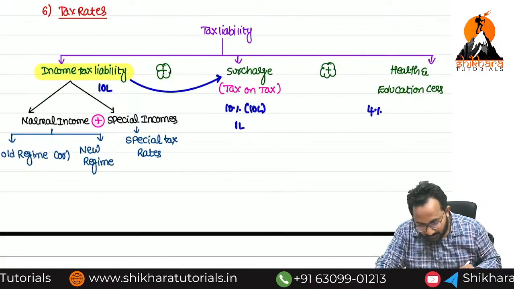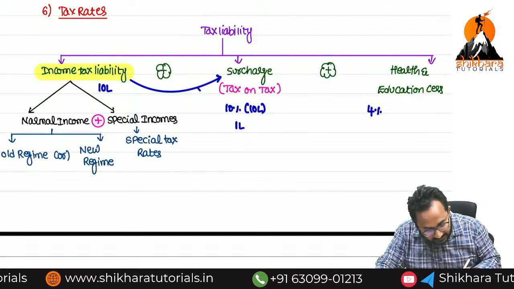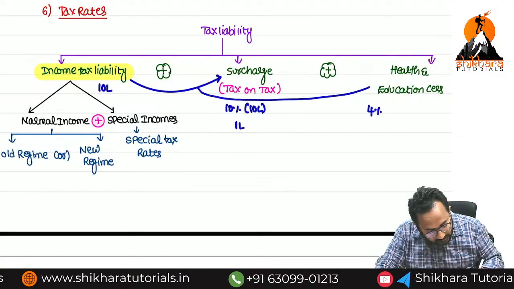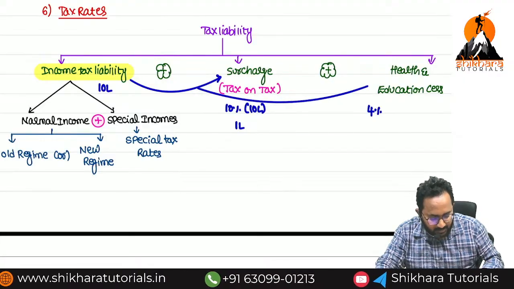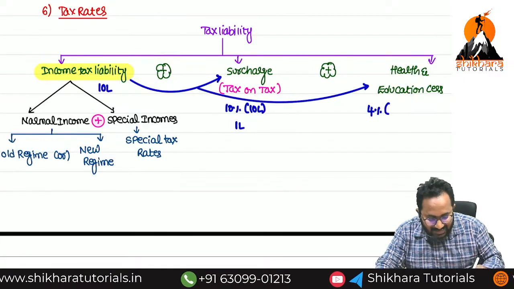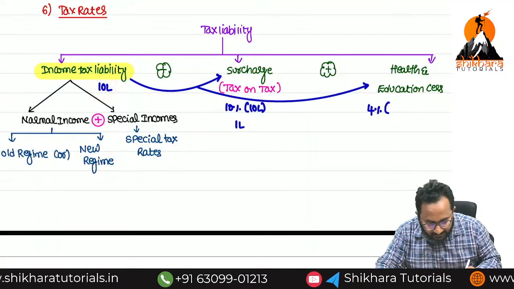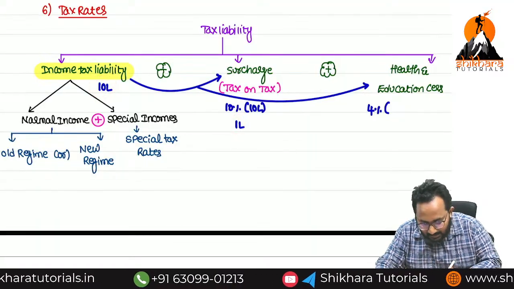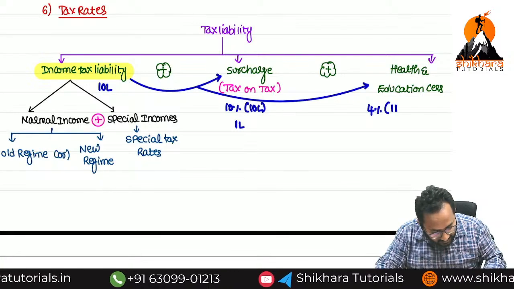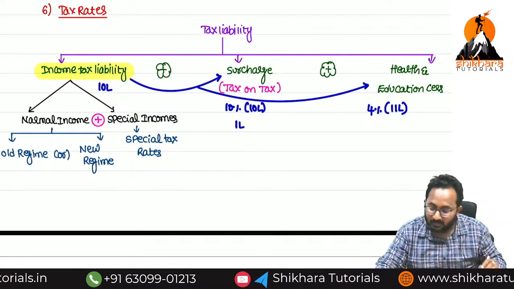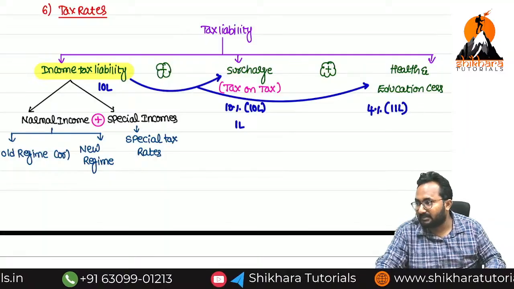Remember, here all the things together we collect. That means 10 lakh income tax liability, surcharge 1 lakh, that means 11 lakh. On this 11 lakh, please calculate 4% and tell me, ma.